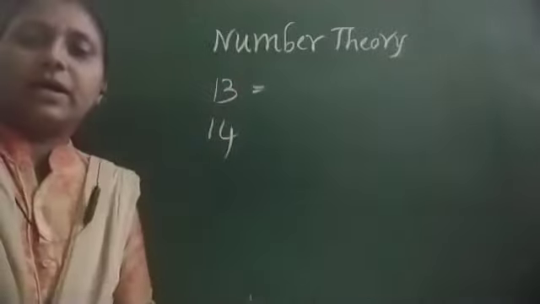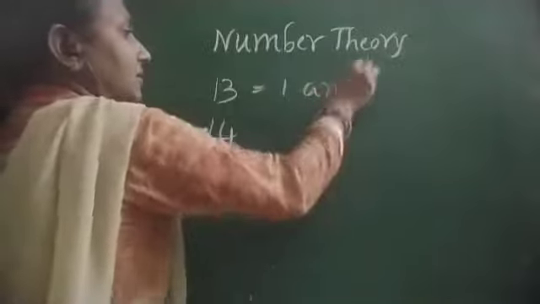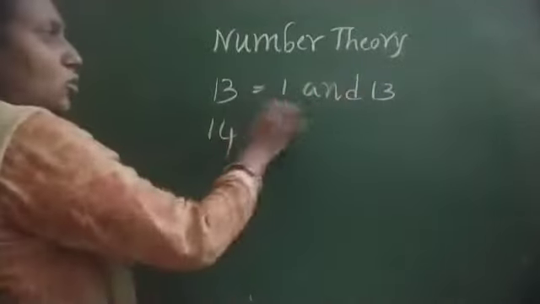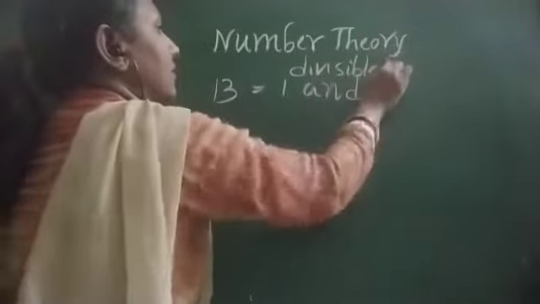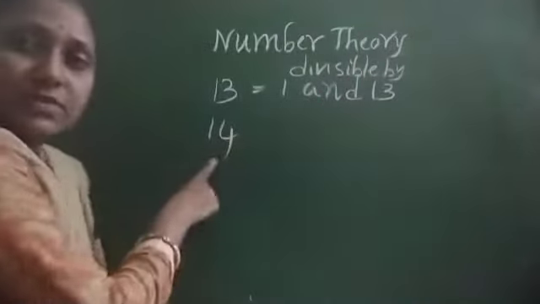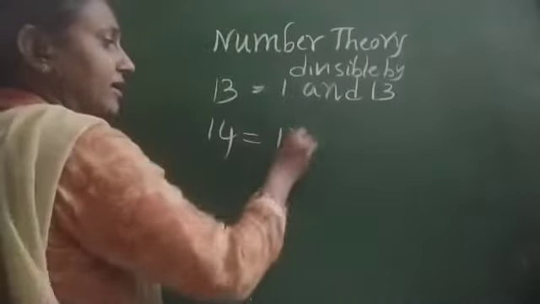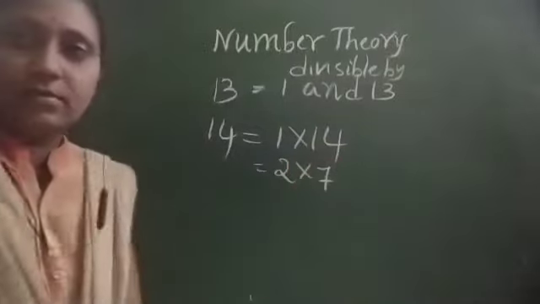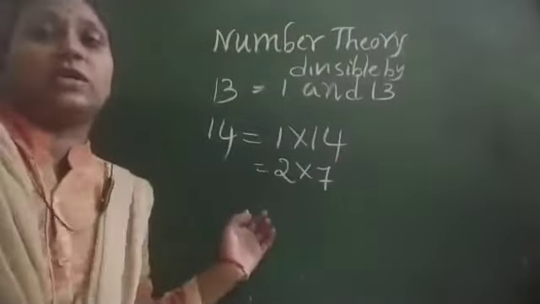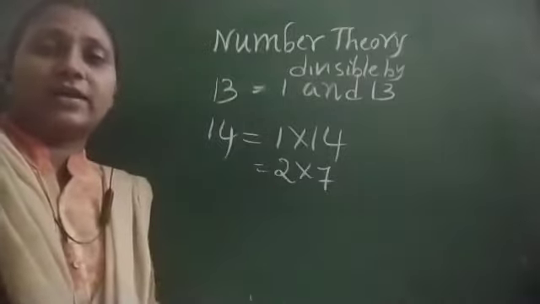So 13 is a number that is only divisible by 1 and 13. Now if you observe 14, we can have the factors also for 14. We can write it as 1 into 14, and as 2 into 7. So if you observe, 14 is not a prime number. Why? Because it has more than 2 factors.